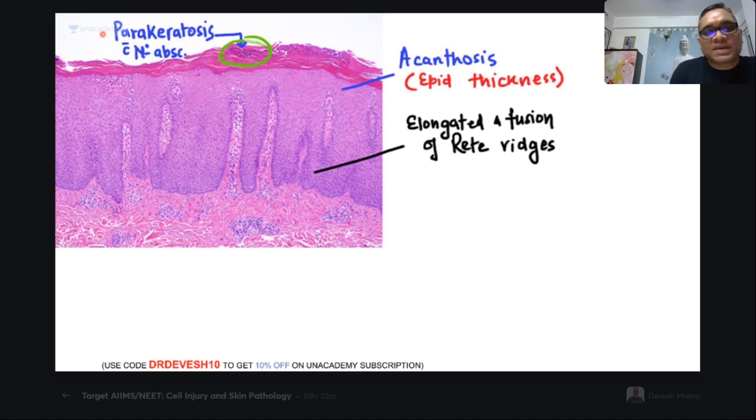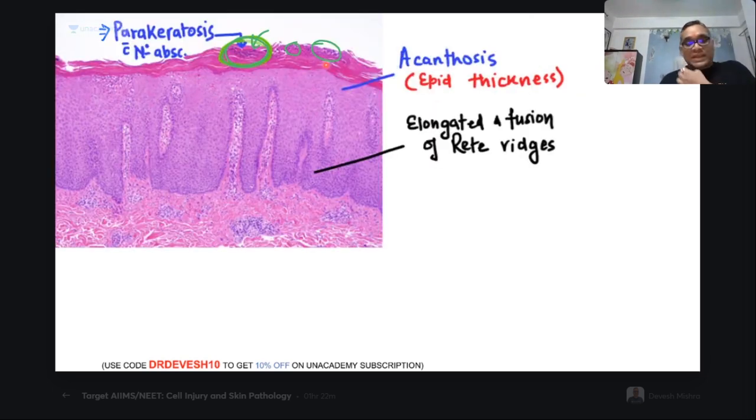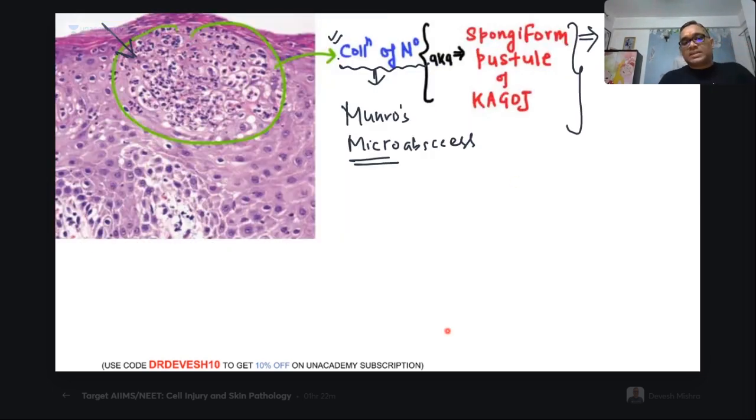So you can see there is a parakeratosis. What is characteristic of this parakeratosis? You can see there are neutrophilic abscesses. This is a very small one, but you can see these are the neutrophil abscesses which are present here. It's a scanner view. That is why you cannot appreciate. To appreciate, you have to go for the high power view like this. Right. So parakeratosis with neutrophilic abscess, which when you see on high power, will be showing the spongiform pustule of Kogoj, which is also called Munro's microabscess, right? Which is containing neutrophil.